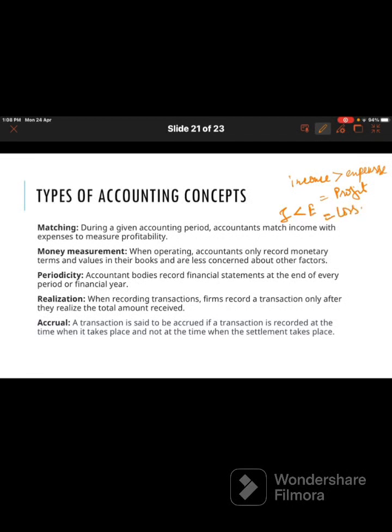Matching concept states that the revenue and the expenses incurred to earn the revenue must belong to the same accounting period. So you are matching all the incomes of the same accounting period and all the expenses of the same accounting period. If income is more than expense, it is profit, and if expenses are more than income, it is called loss. I hope this is clear.